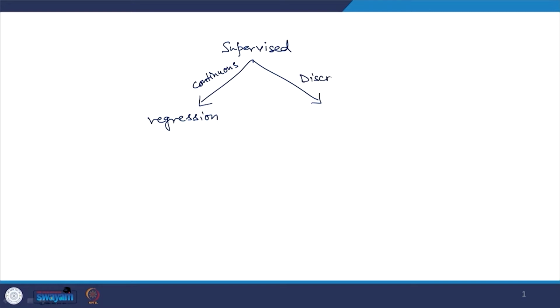Supervised learning is again of two types. If we are learning a continuous function, then it is called regression. And if we are learning a discrete function, then it is called classification.